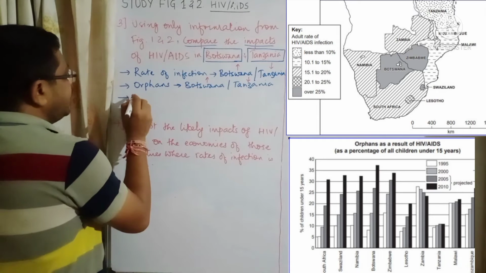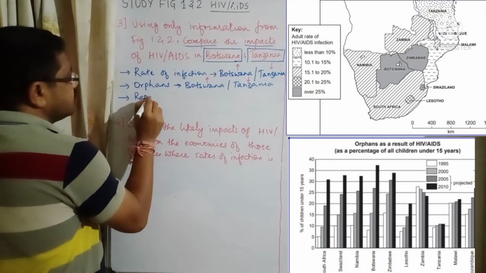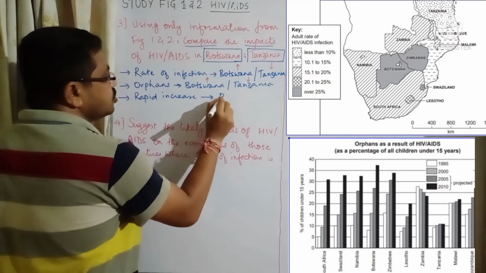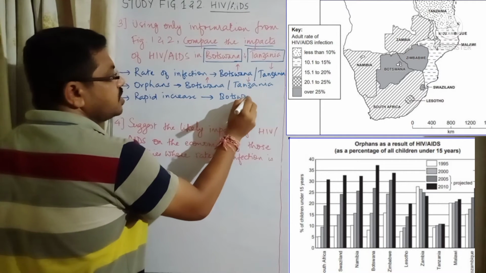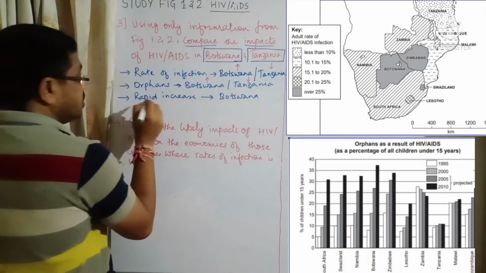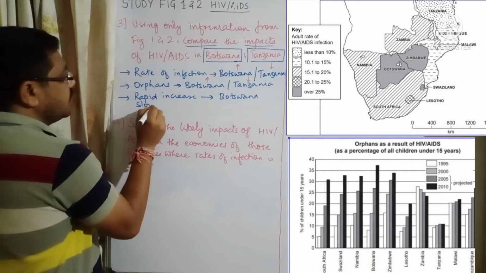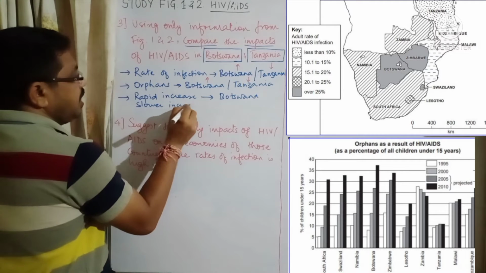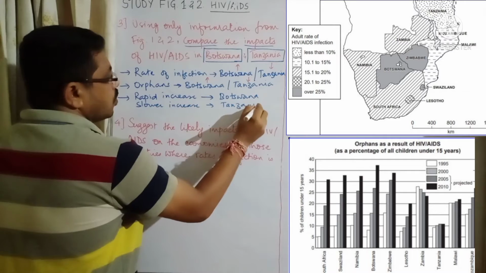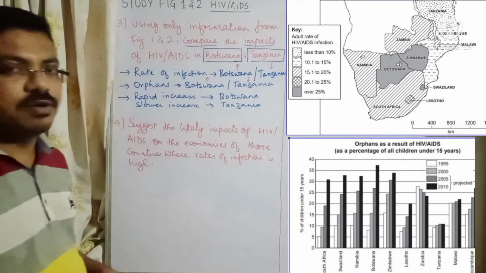So rapid increase of orphans in Botswana, that is visible from the image, and slower increase in Tanzania. This is clearly visible from the image.